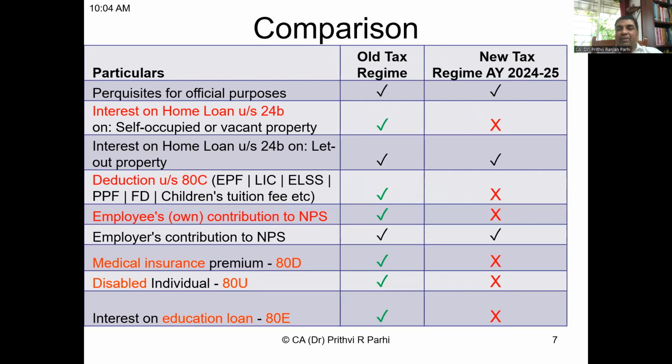Employees' own contribution to NPS, not allowed. However, employer's contribution is allowed under both those things. Employer's contribution to NPS. Medical insurance premium under Section 80D, not allowed under new scheme. For disabled individuals, deductions under Section 80U, not allowed in new scheme. Educational loan interest is not allowed under new scheme.